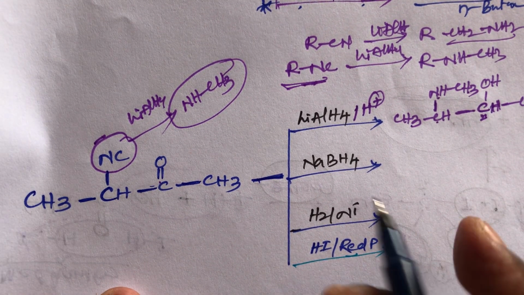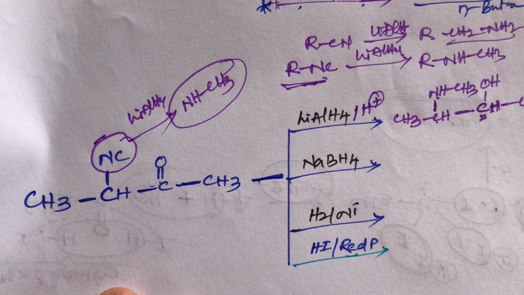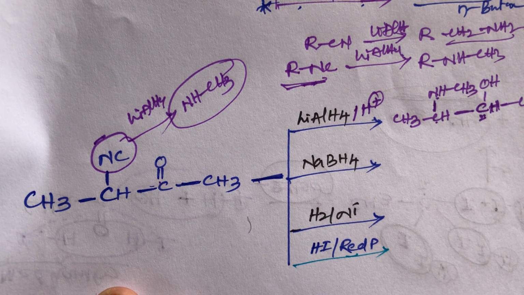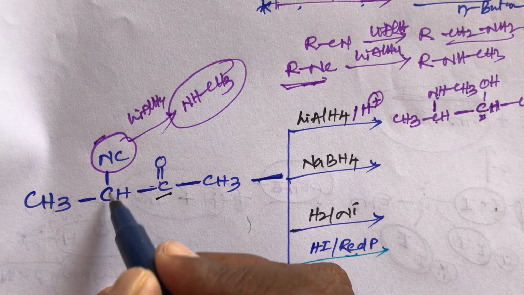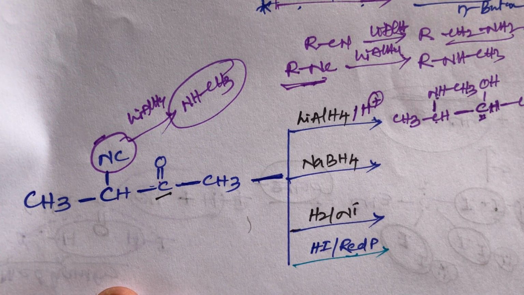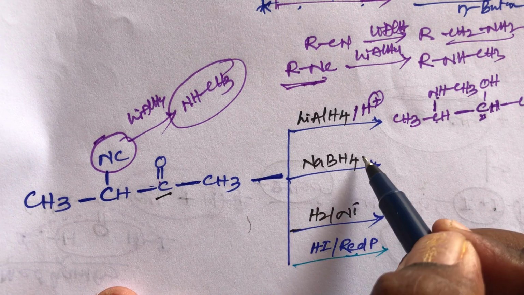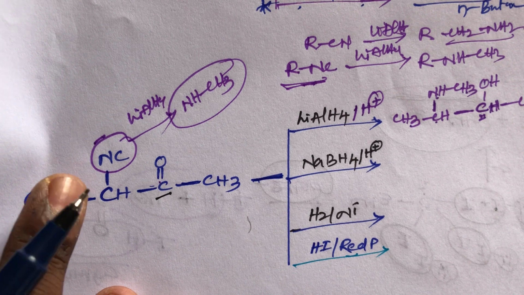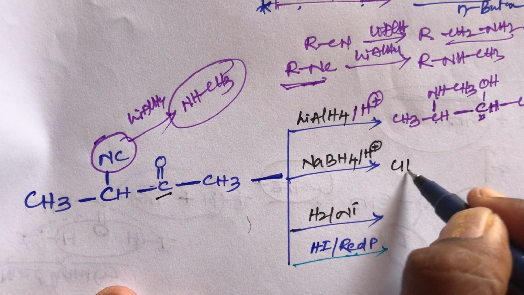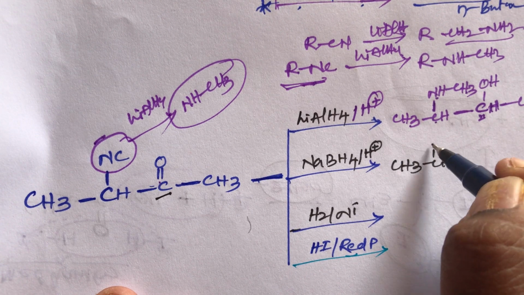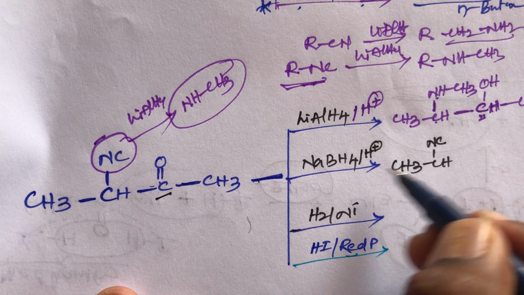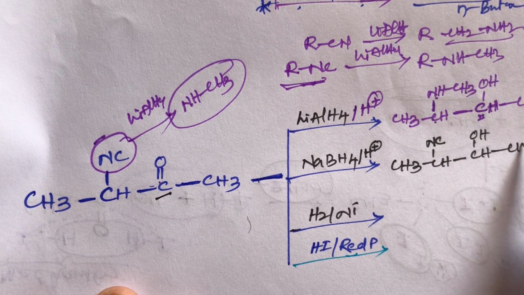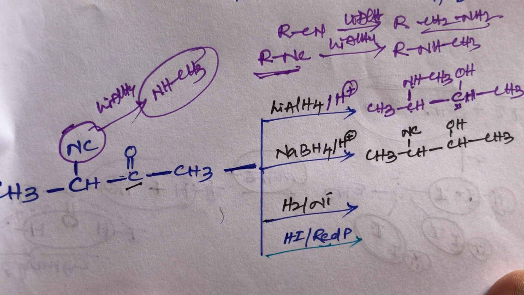And what about this compound reacting with sodium borohydride? It is a weak reducer, and it can reduce only the keto group, not the isocyanide group. This is also very important, student. Sodium borohydride, in the presence of acidic hydrogen, can reduce only the keto group. So what is the product? CH3, CH, NC as usual does not change, because there is no effect on NC, and then CH, OH, then CH3. This is the final product.